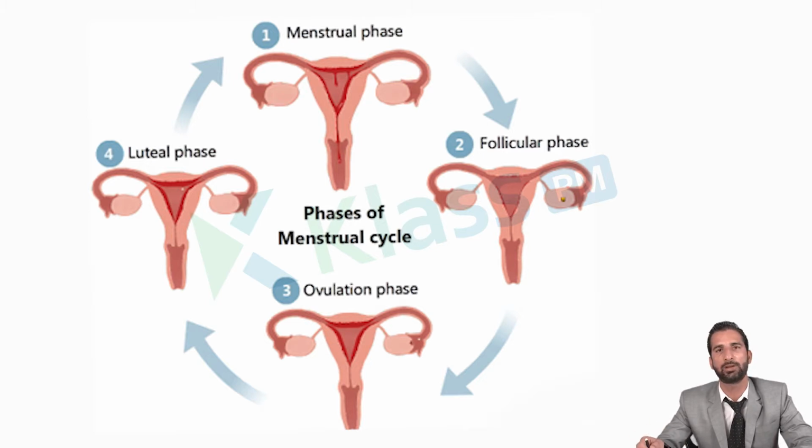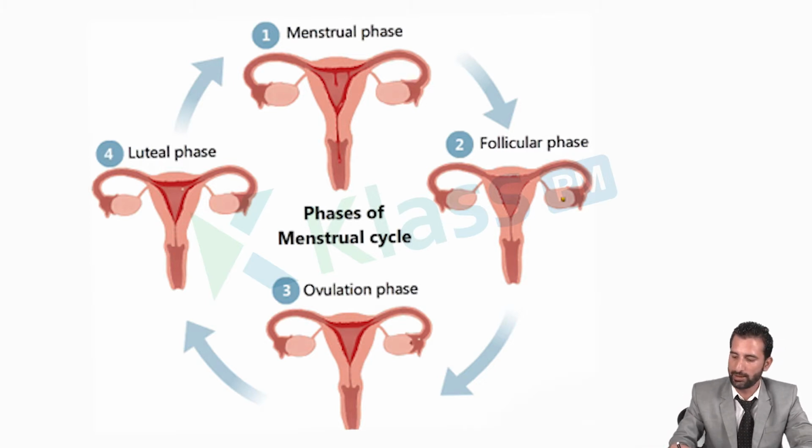Post-ovulatory phase, or luteal phase. In this phase, progesterone is secreted by that ruptured Graafian follicle, which is called the corpus luteum. The corpus luteum secretes progesterone, and that progesterone prepares the uterus for implantation. It thickens the endometrial lining in order to receive the fertilized zygote.